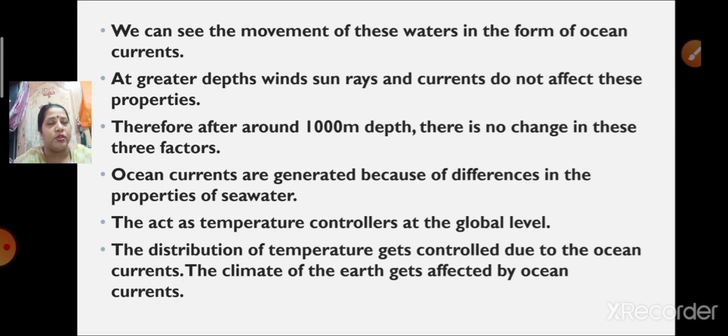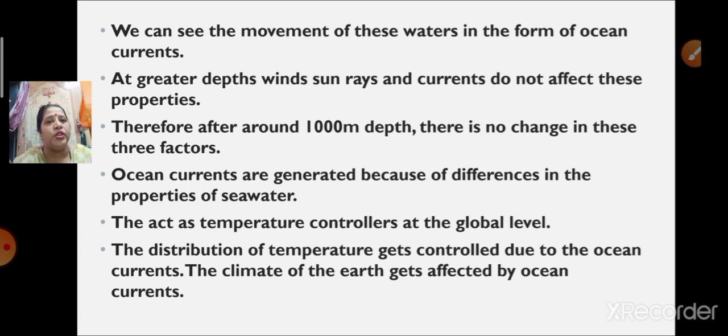This shows that the wind, the sun rays and the currents cannot affect the water at all. Therefore, after around 1000 meter depth, there is no change in these three factors.